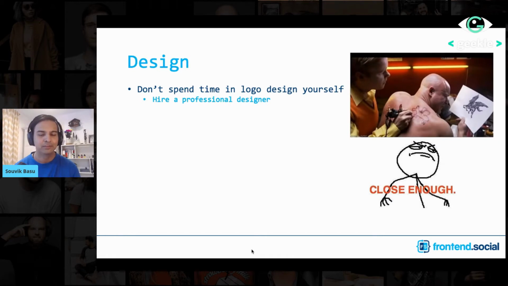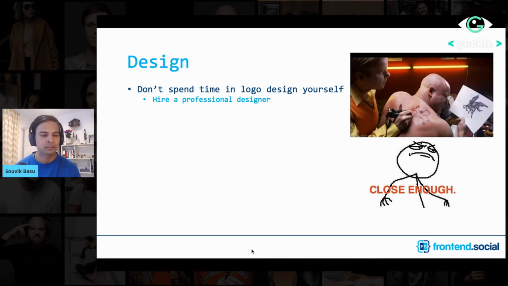Then is the design phase. A lot of us, especially if we are a freelancer, have a tendency of trying to do the design ourselves. I have myself got into this trap a lot of times. Even simple things like designing the logo of your product, we have a tendency to feel that, okay, why spend money on creating a logo? Let's do it ourselves. If you do that, you'll probably end up doing a logo like this.